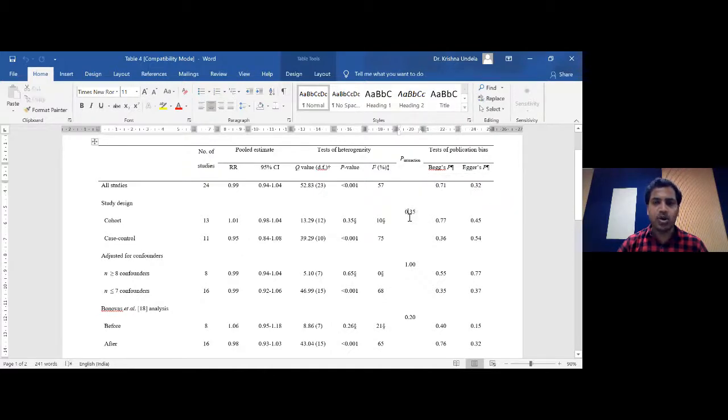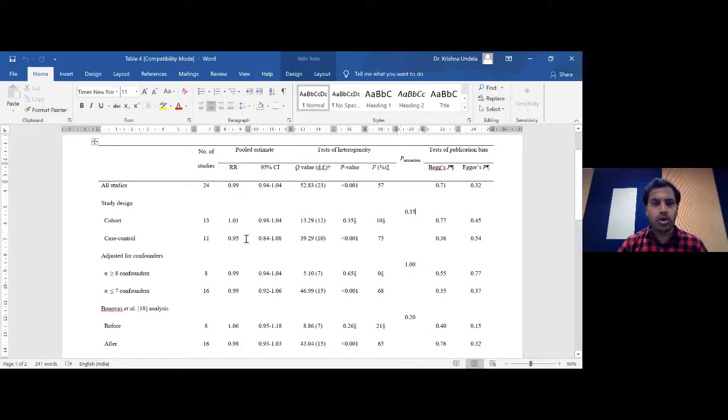The P interaction we got is 0.35. It's like a normal standard P value of any statistics. The cutoff is going to be 0.05. Because it is more than 0.05, we can say that there is no significant difference identified between the pooled result of cohort studies and the pooled results of case control studies.